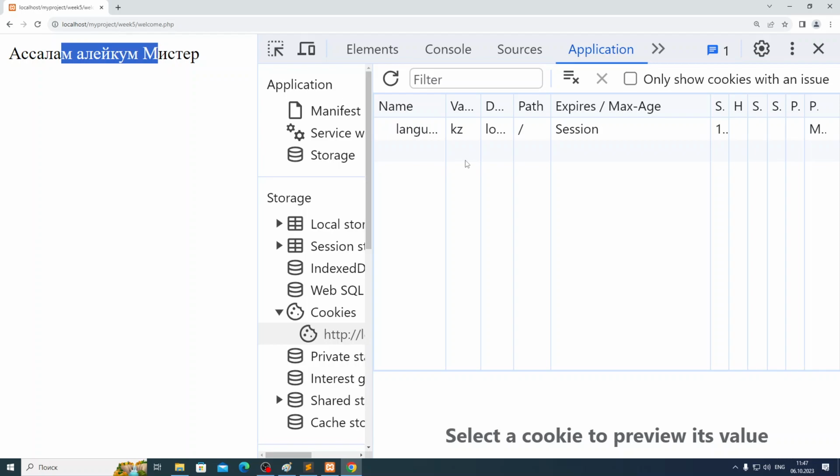My question is, do you have to write the codes in Kazakh, Russian, in every language? I'll show you when we pass to the projects. There should be some special files we will create. One file is only for Kazakh language words, one file for Russian, one file for English, for example.